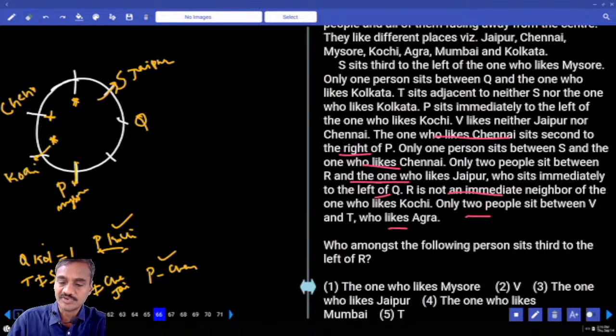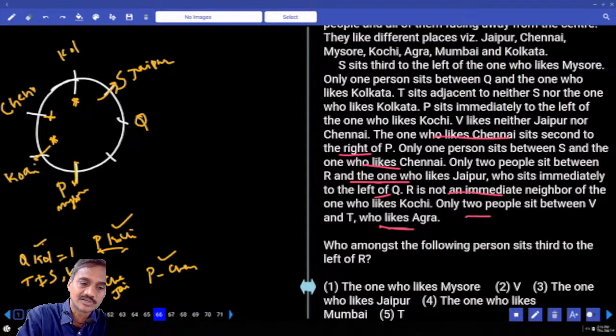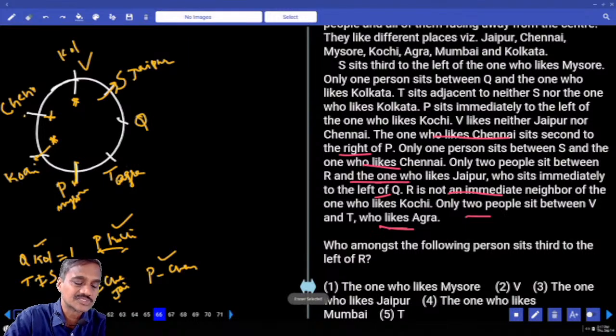And only two people between V and T, who likes Agra. Next, T who likes Agra. Between Q and Kolkata there must be exactly one person, hence Kolkata must be here. Then only two people between V and T: 1, 2. V must be here, but V is not Chennai, hence V must be Kolkata. Clear now? As V is Kolkata, we are left with one more person, that is R. And where should this R be? R must be in these two.